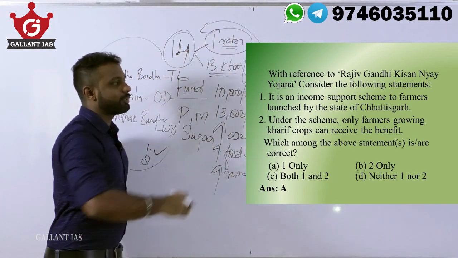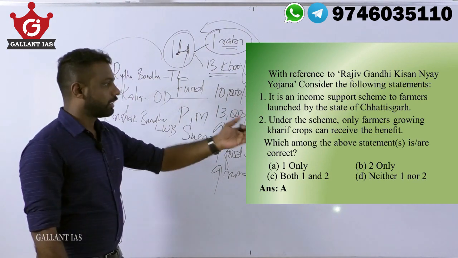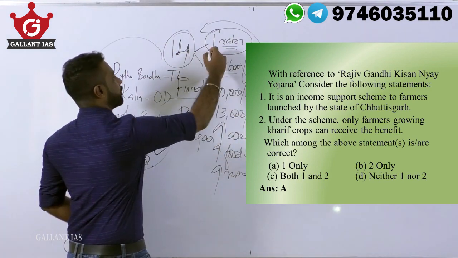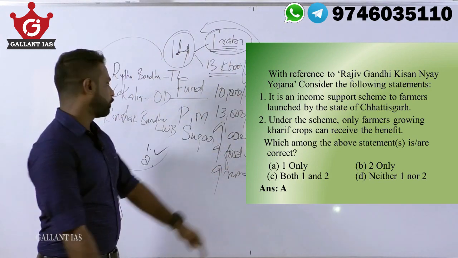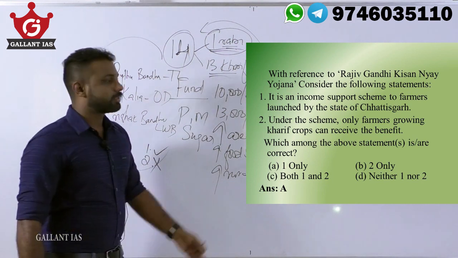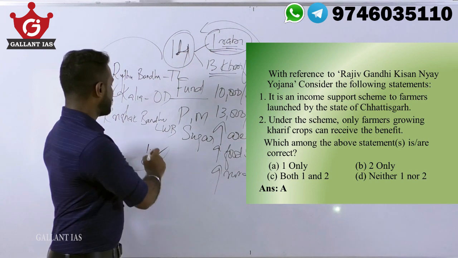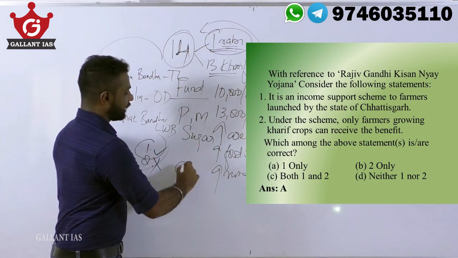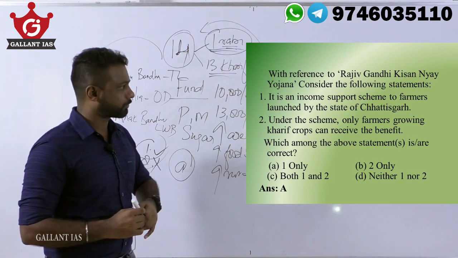So here the statement says that only farmers growing kharif crops can receive the benefit. No, farmers who grow this particular rabi crop can also benefit from the scheme. So statement 2 is wrong here. Since the question asks which of the following is correct, the correct one is statement 1 only. So option A is our answer. That is, 1 only is our answer.